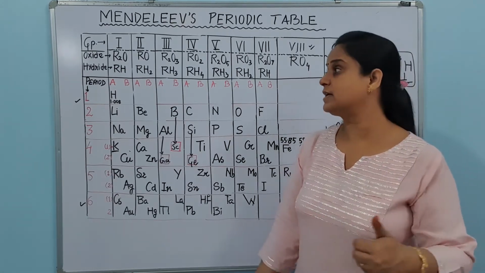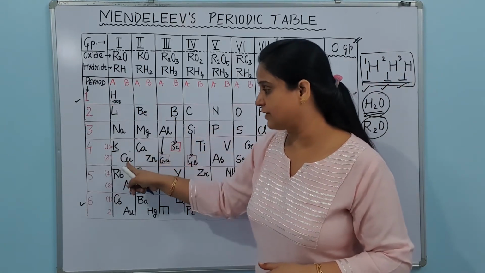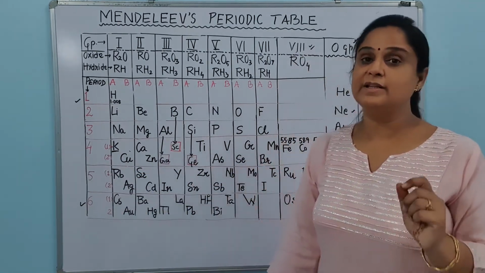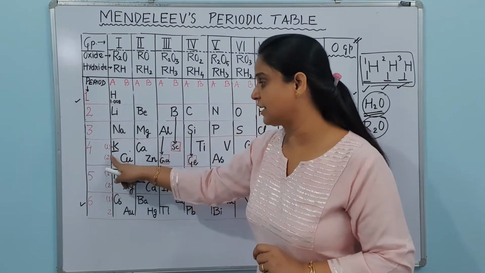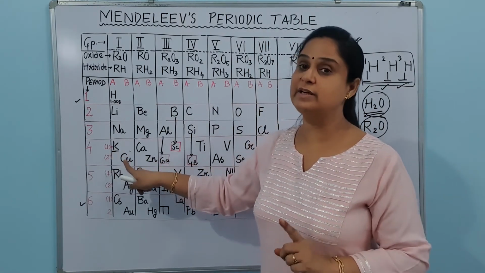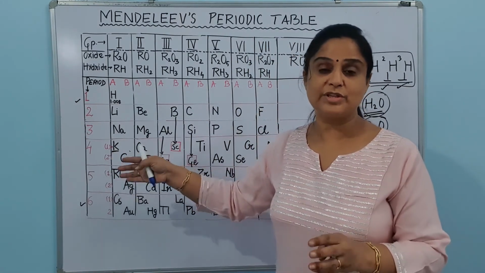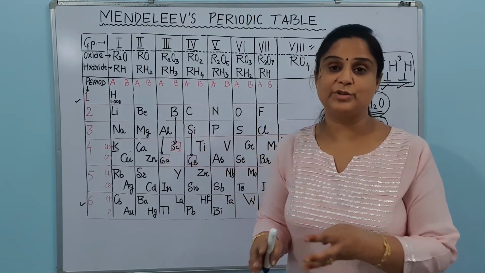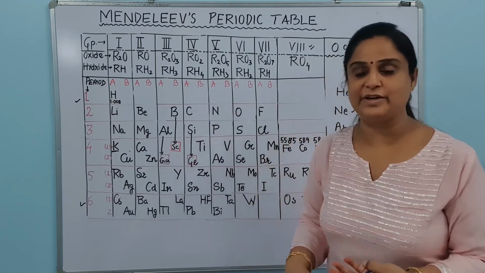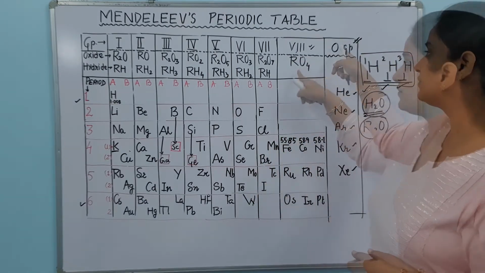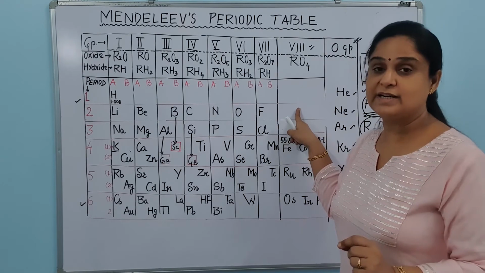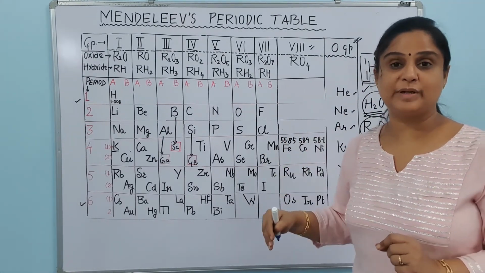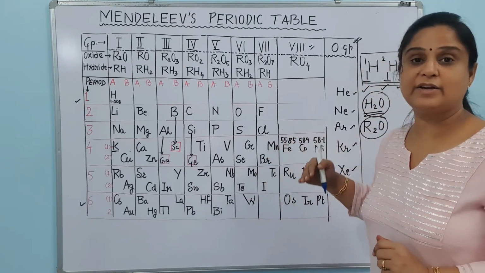The second flaw was that he kept two different kinds of elements together in a single group. This was a very important flaw of his table, that he kept two very different kinds of elements, the most reactive with the least reactive. Although he divided his group into two parts, that was definitely a flaw. Apart from that, we have the 8th group, and in this 8th group, three sets of three elements, 9 elements in total, were kept without any kind of explanation.